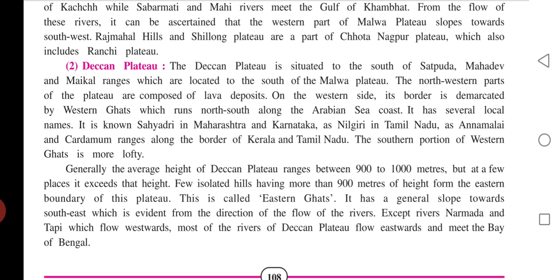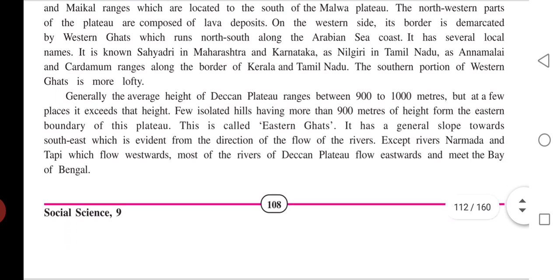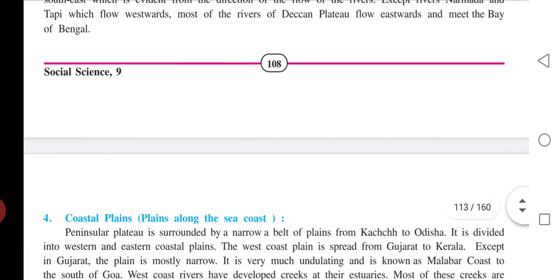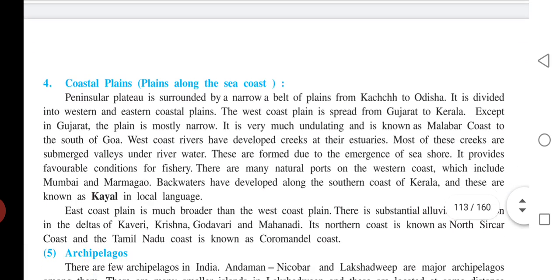Okay, average height is 900 to 1000 meters. Then hills are above 900 meters. So these are what the thing is. And except river Narmada, all the rivers of Deccan Plateau flow eastwards and meet Bay of Bengal. Okay. So this is what about today's topic.